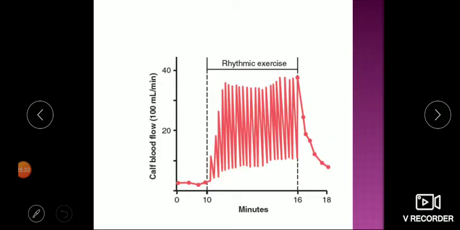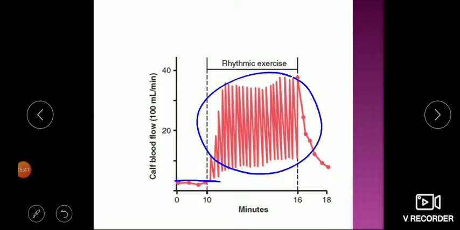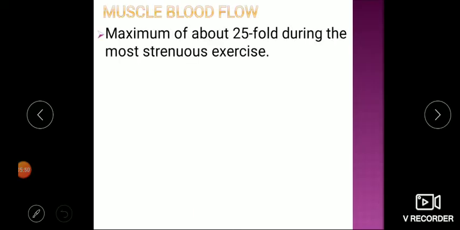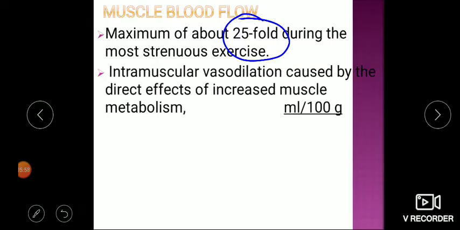So you can see this is at rest. It's near about 9 to 10 ml, but you can see how much it is increased during exercise. This is during rhythmic muscle contraction, with increased blood flow to the calf muscle that we have taken. Almost a 25-fold increase in muscle blood flow can occur during strenuous exercise.